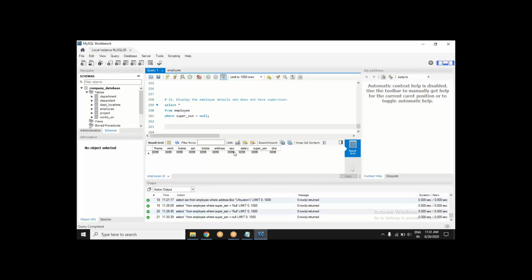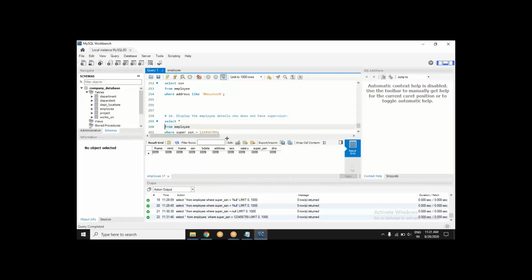Equal to is wrong. Correct, Abhimanyu. What is wrong about equal to? Understand the meaning. In WHERE, I want to test a condition. If I say my condition is super SSN should be equal to something, it will test whether super SSN is equal to this and it will run the code.